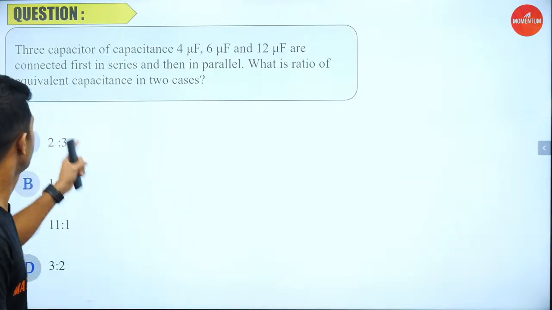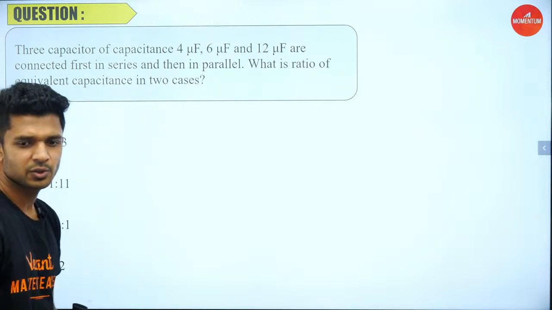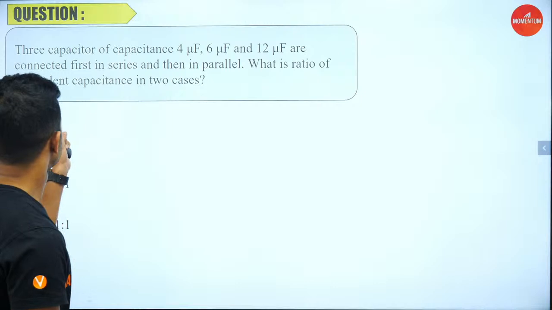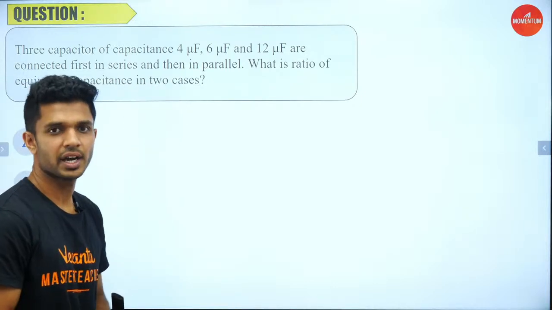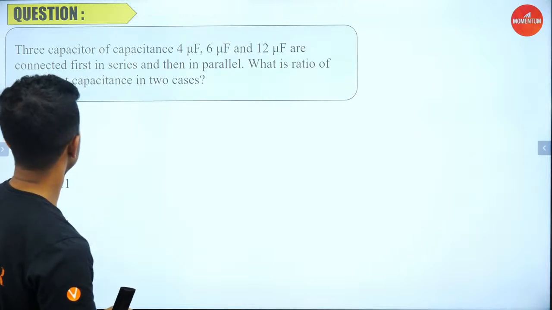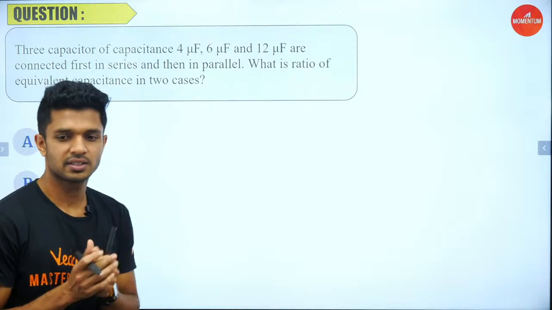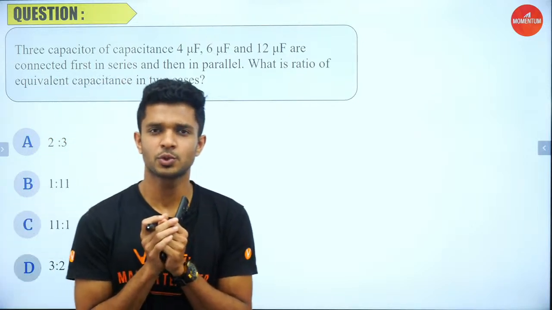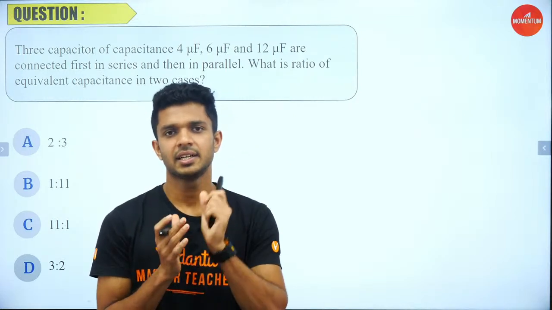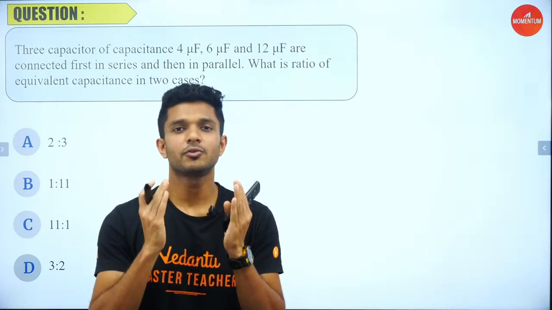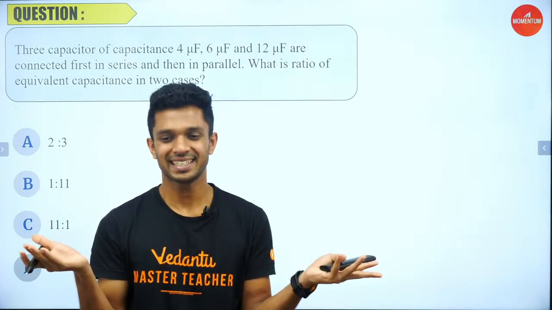Let's start reading the question together. Three capacitors of capacitance 4, 6 and 12 microfarad are connected first in series, then in parallel. What is the ratio of equivalent capacitance in the two cases? This is very simple. Just find the value of capacitance once they are connected in series, then find the equivalent capacitance once they are connected in parallel. Take the ratio. The answer is in your hand.